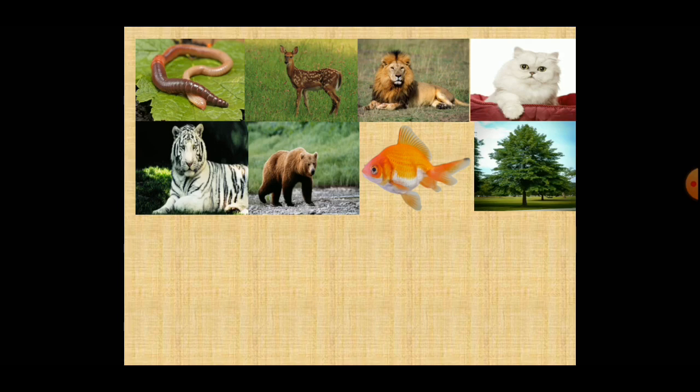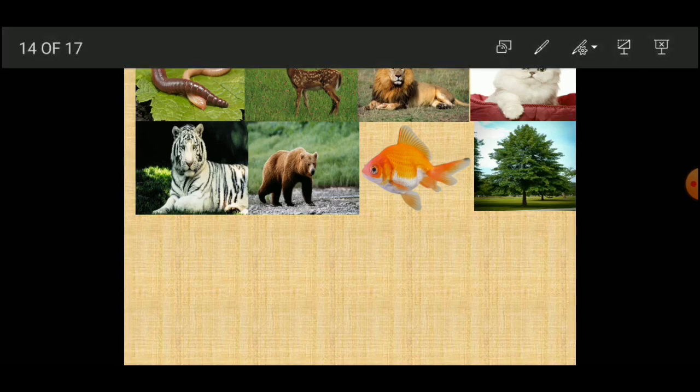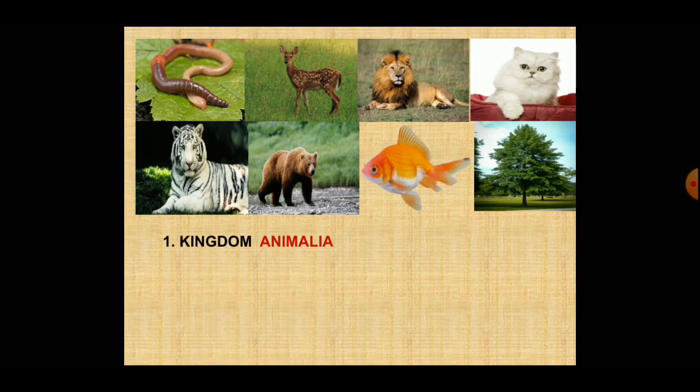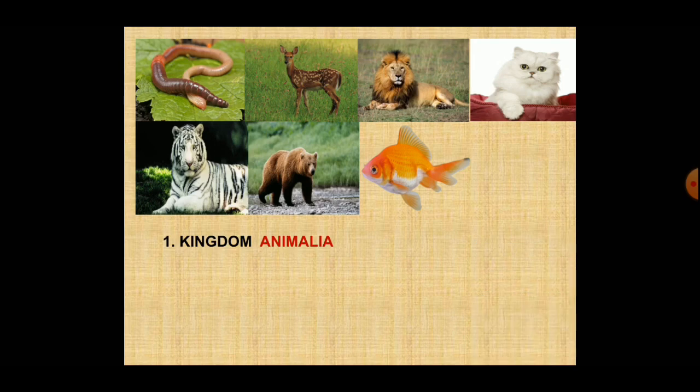Look at these organisms. There are different types of organisms. Which one doesn't belong to kingdom Animalia? If you observe these pictures, you will say the tree doesn't belong to kingdom Animalia because the remaining are animals. The tree is different from animals.